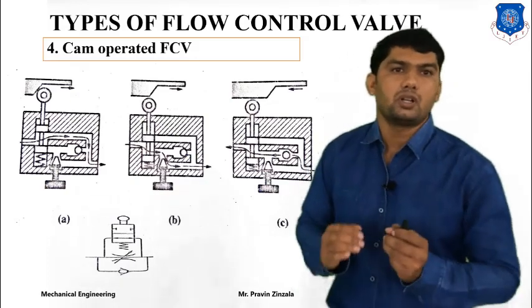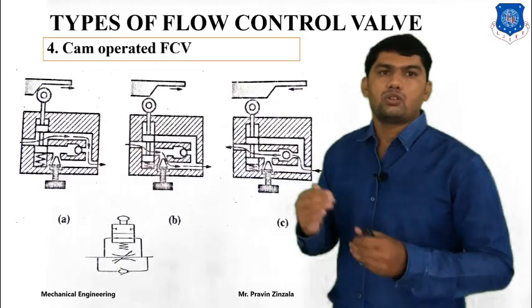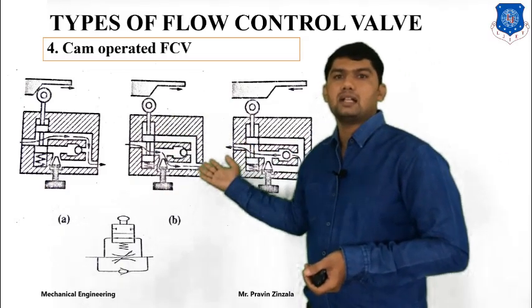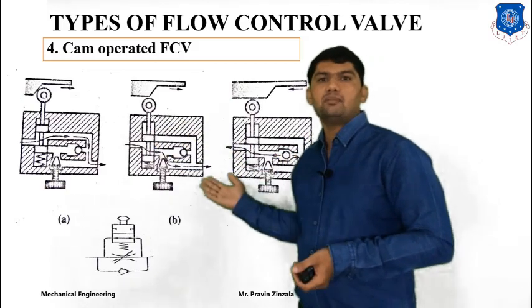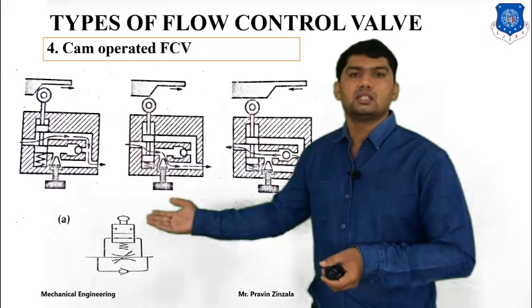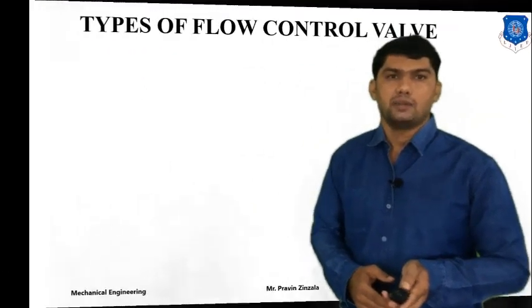It is mostly used to control the motions of a particular component or for automation in a system. During the first process, fluid will pass directly. In the reverse process, reverse free flow is possible. And this is the symbol of the cam operated flow control valve.